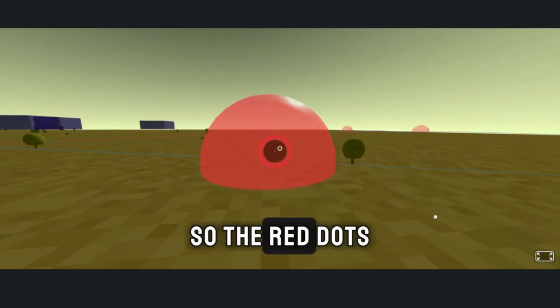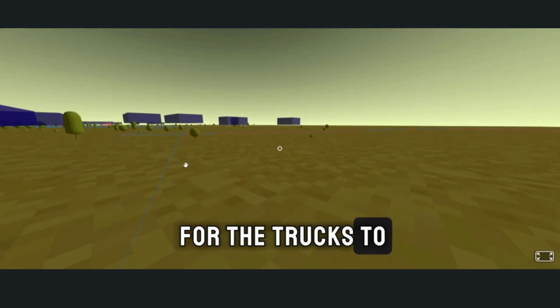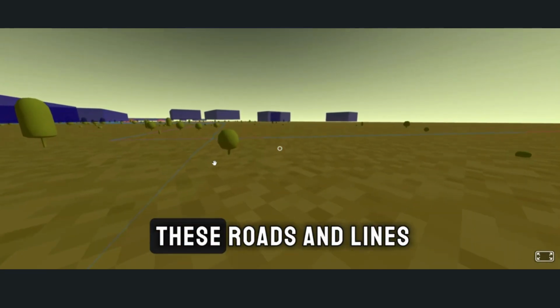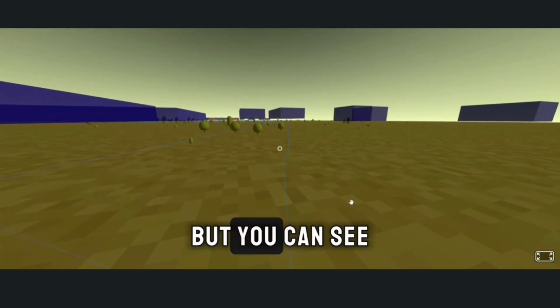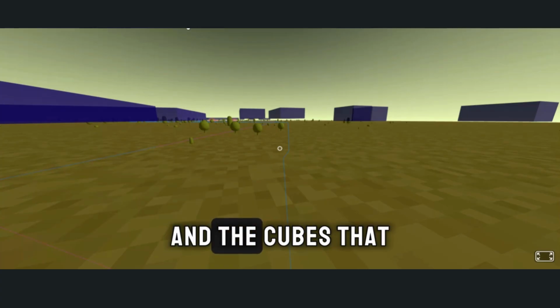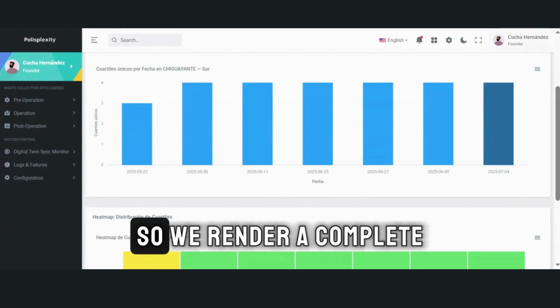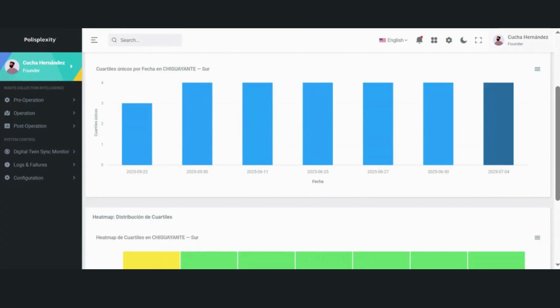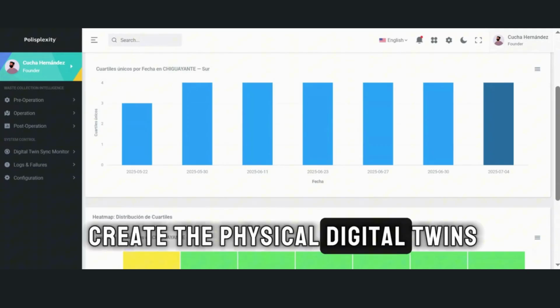So the red dots that you see there are the pickup points for the trucks to pick up the trash, but they can follow these roads and lines that are not well seen here, but you can see there in blue. And the cubes that you see far behind are the actual cities. So we render a lot of cities for this project to create the physical digital twins.